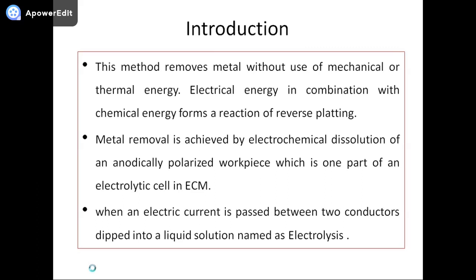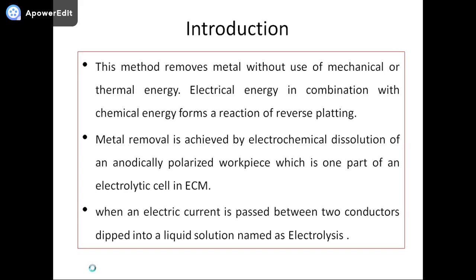At the anode surface, electrons are removed by the current flow and the metallic bonds of the molecular structure of this surface are broken. These surface atoms go into solution as metal ions. Simultaneously, positive hydrogen ions are attracted to the negatively charged surface and emitted at the cathode surface to form hydrogen molecules. So this is the principle of electrochemical machining.